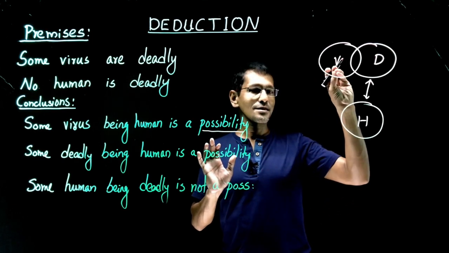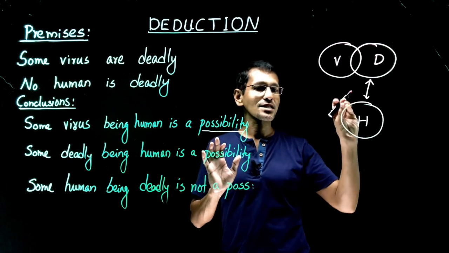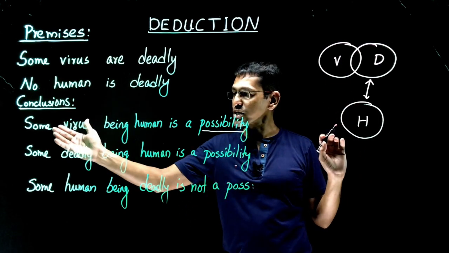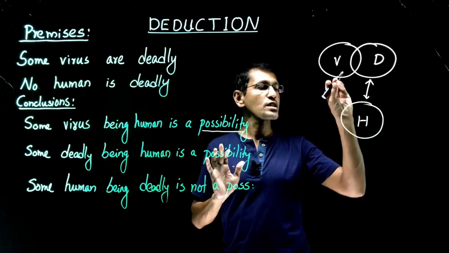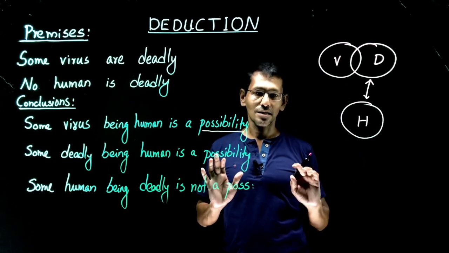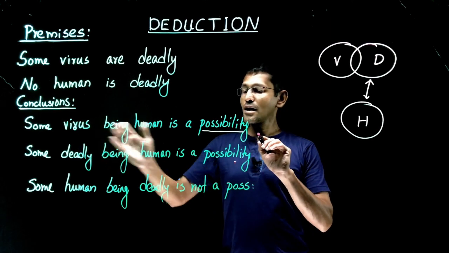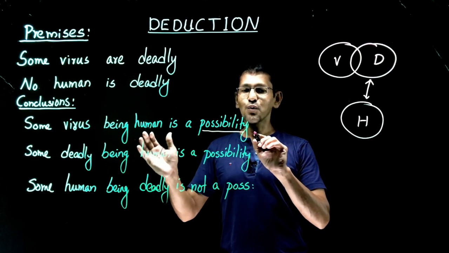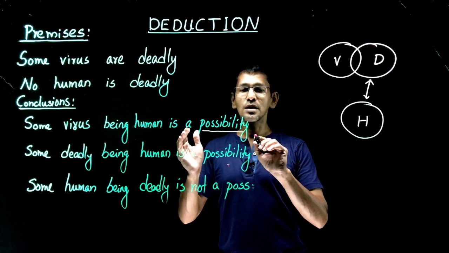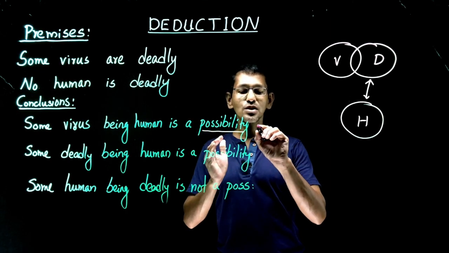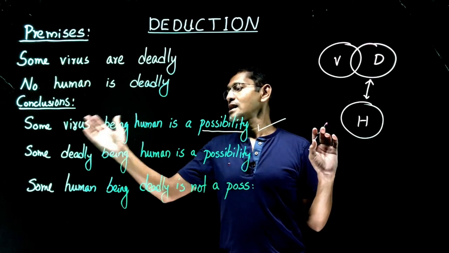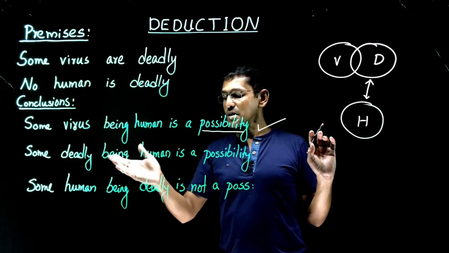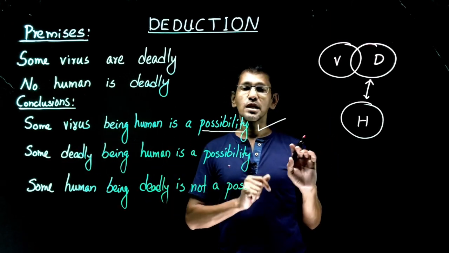That means virus can intersect with human. So some virus being human is a possibility. So conclusion number one, some virus being human, it is a possibility. So this follows.